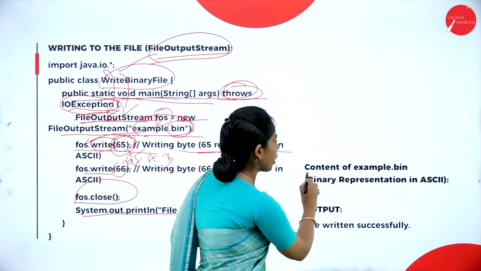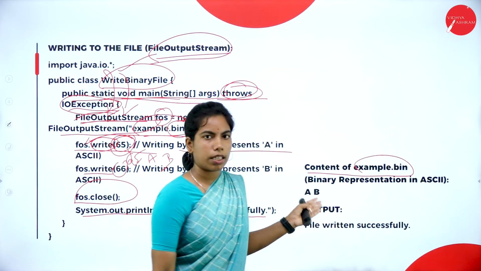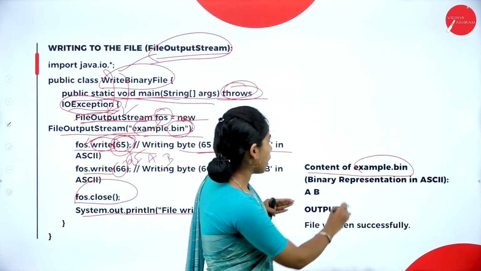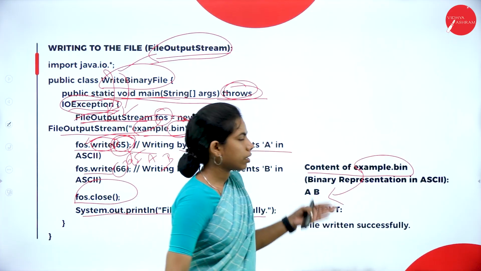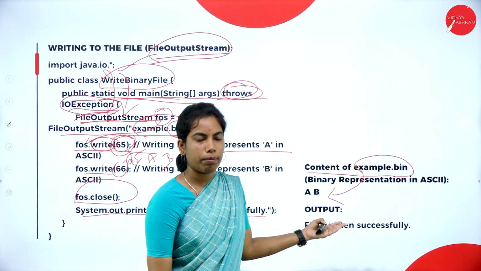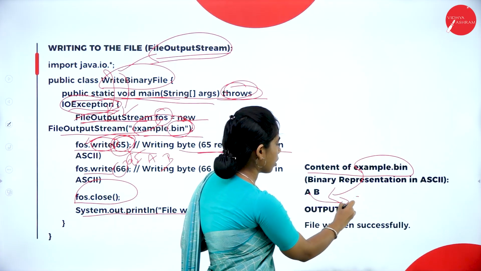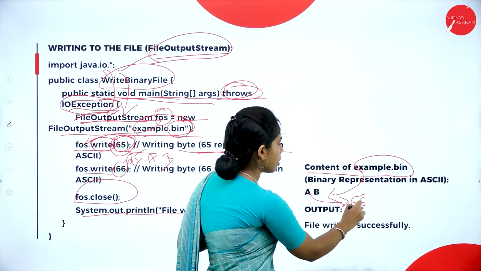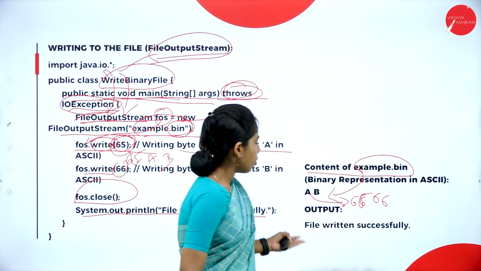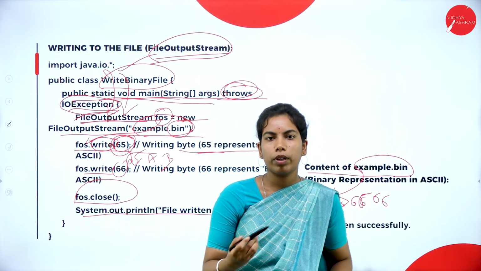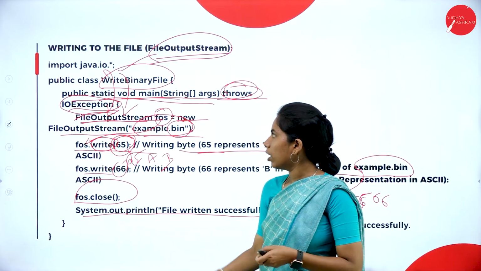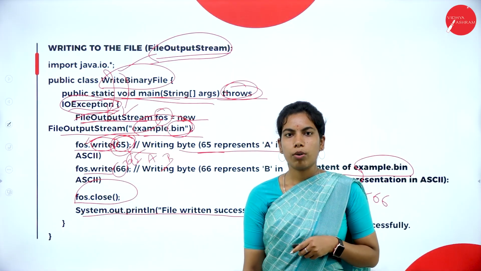Here you can see the content inside the bin file after execution and compilation. Inside example.bin you have saved A, B, where A represents 65 and B represents 66. So "file written successfully" is displayed as the output in the console part. This is how you can use a FileOutputStream.